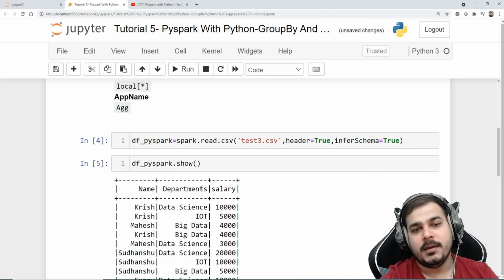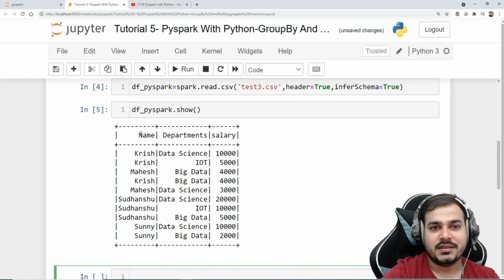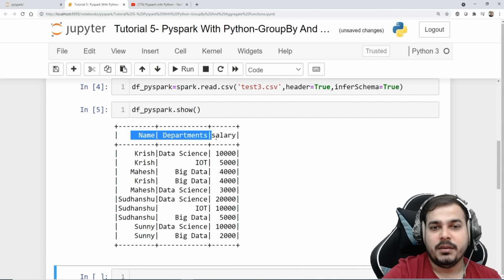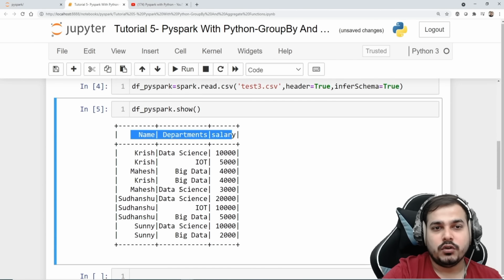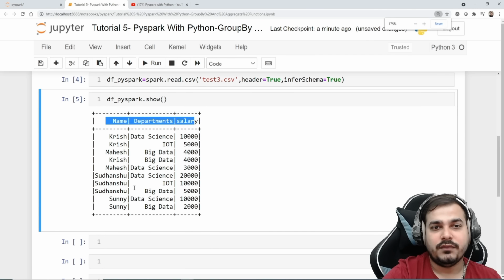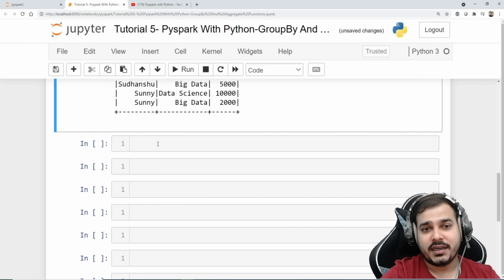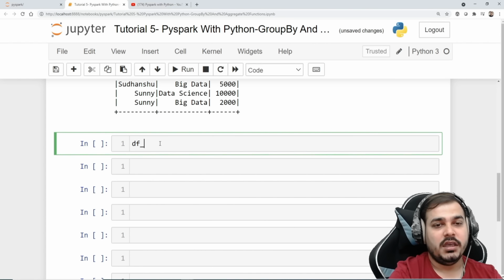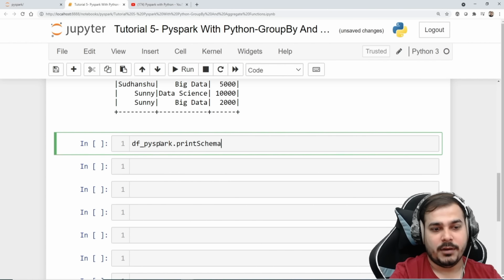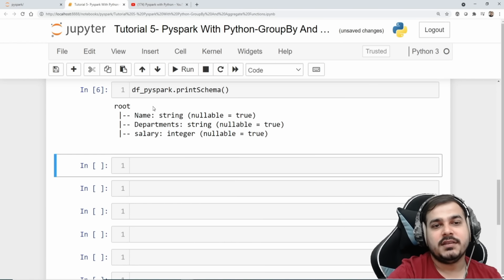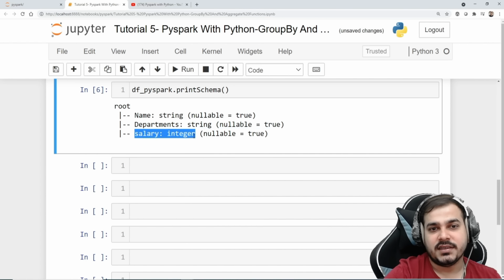Right, now here you'll be able to see all the data. Here I have name, departments and salary, and all this information. If I really want to see the schema or the columns, like the data types, I can definitely use df_pyspark.printSchema(). And now here you can see name is a string, department is a string, and salary is basically an integer.